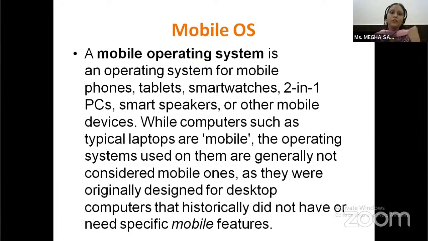Mobile operating system. Mobile operating system means we have mobile devices such as smartphones, tablets, smartwatches, smart speakers, or other mobile devices which we use in day-to-day life. The mobile operating system is used in those devices.